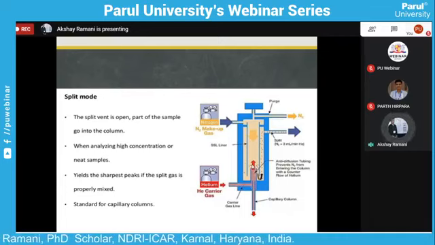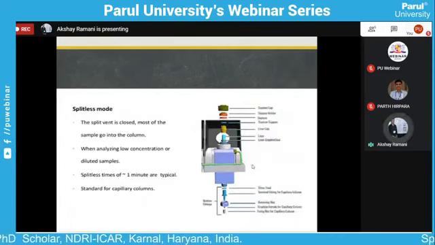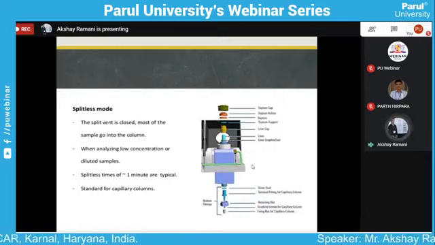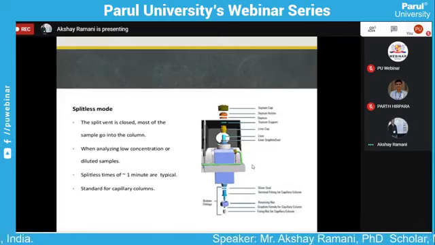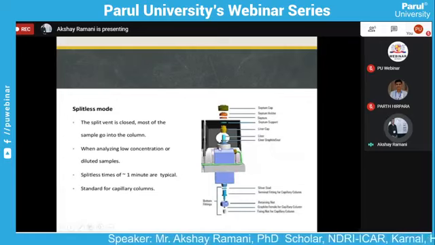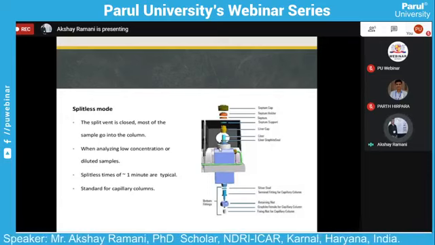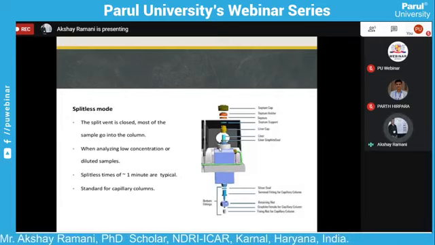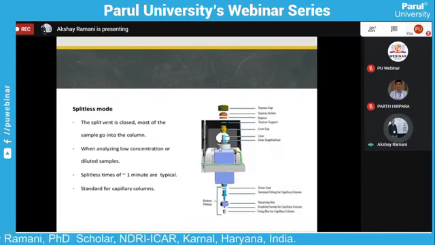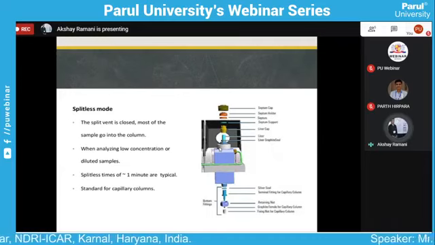Now how is it different from splitless mode? In the splitless injector mode, the split vent is closed. Most of the sample goes through the column. All the sample goes to the column, where the diluted sample is less than 0.1%. In comparison, in split mode the concentrated sample is usually more than 0.1%, and in splitless mode the concentration of the sample is less than 0.1%.